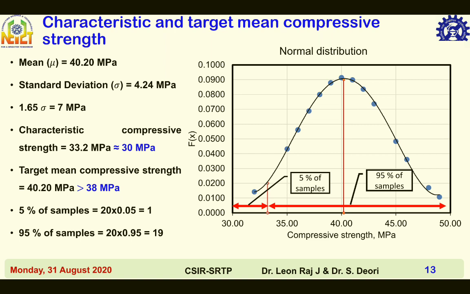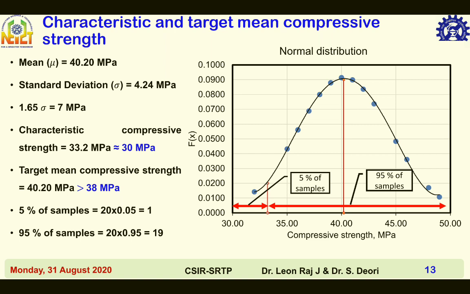5% of samples can be less than the characteristic strength as per code. Here 5% of samples is equal to 20 into 0.05, that is equal to 1 sample. 95% of samples is 0.95 into 20, that is equal to 19 samples.